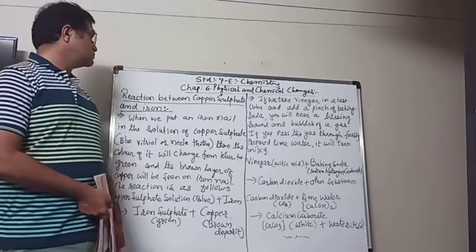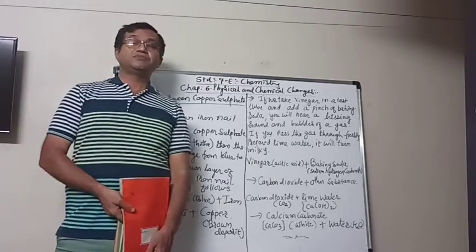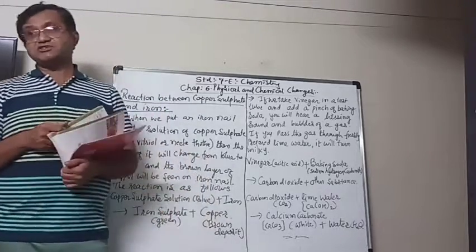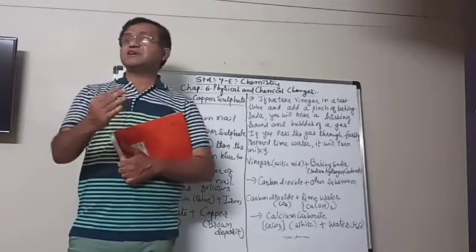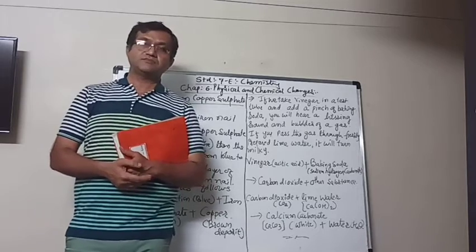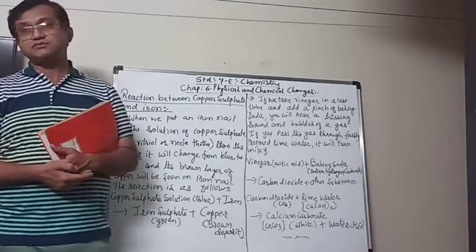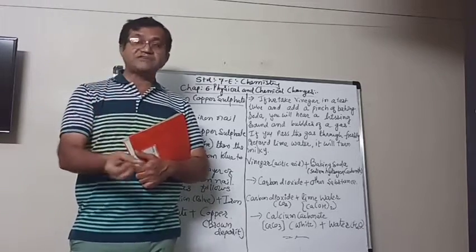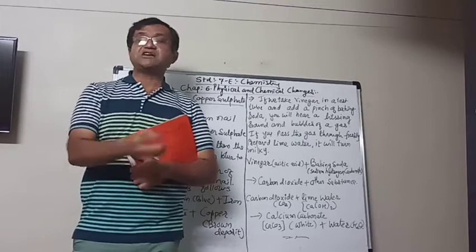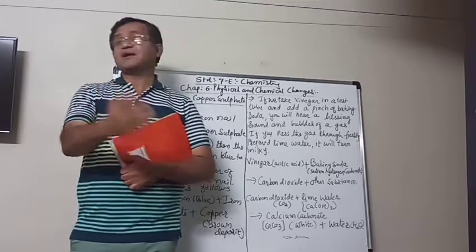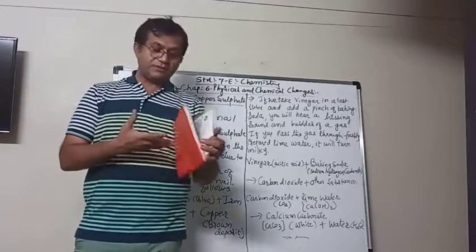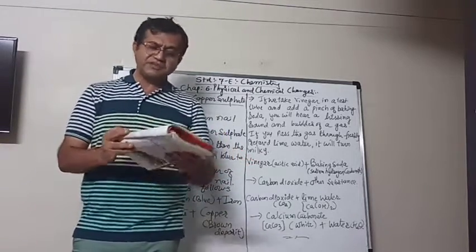Chapter 6 is going on in chemistry. The name of the chapter is Physical and Chemical Changes. We saw that physical changes are those changes in which only the physical properties of the substance are getting changed, like the shape, or the size, or the color, or the state of the matter, means from solid, liquid, etc. In which the new substance is not formed, means the substance will remain the same.